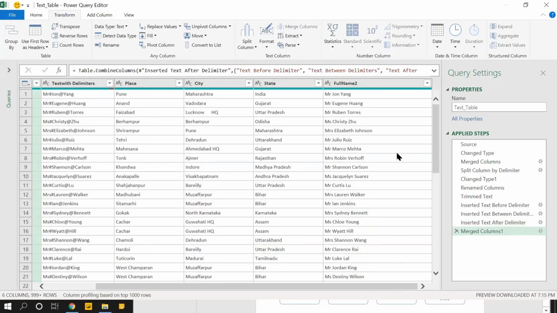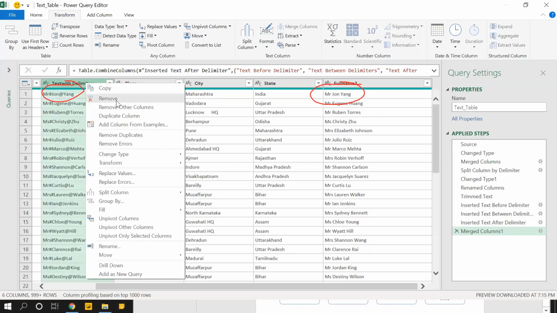Right. Now, if you see, it's a foolproof method of concatenating, and see this data and see this data. So we have cleaned the data. I know it's the first time for you, so it will be difficult to follow the steps, but trust me, it is just button clicks. After doing that, I think this column is no more required. So I can right click and remove that column.